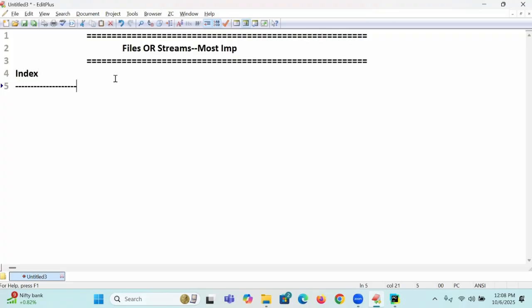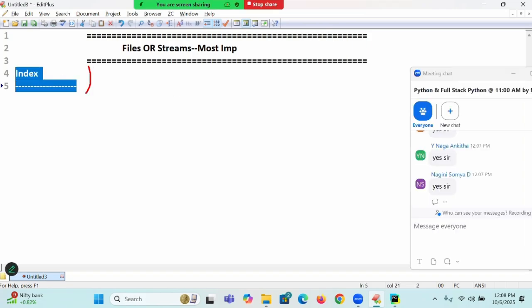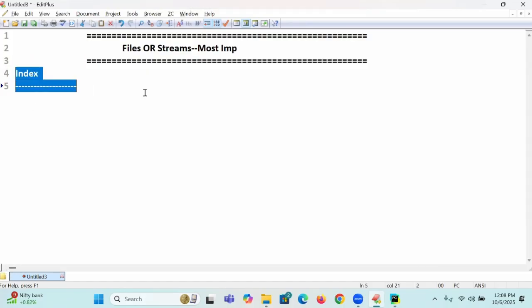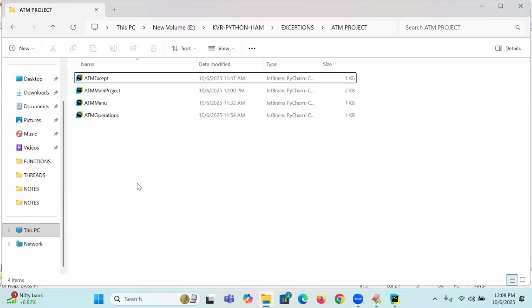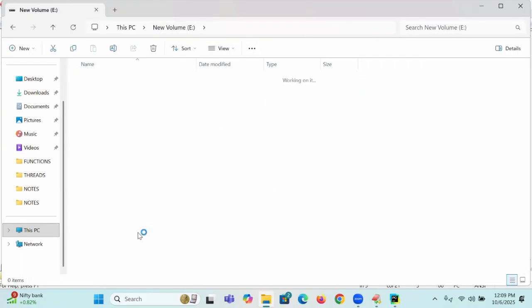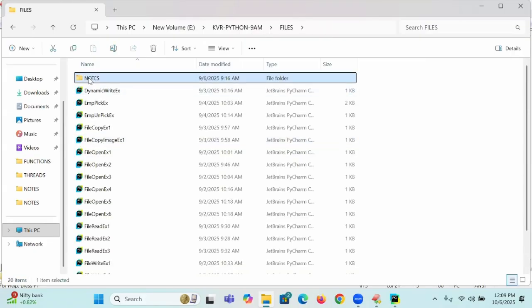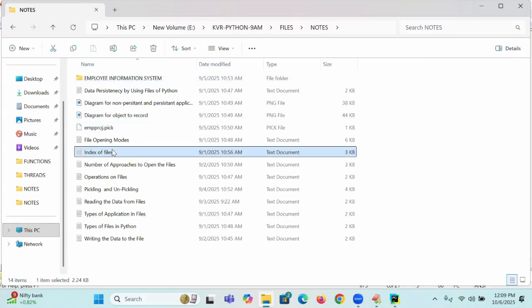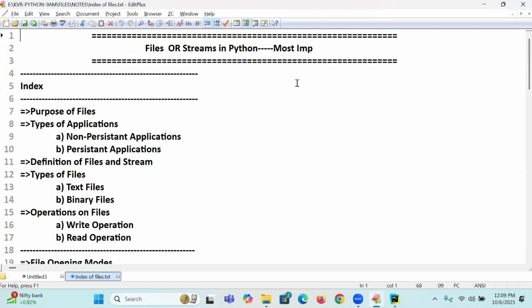I'm going to explain this index, and my index is going to be bigger than everybody's. Try to understand this index. Instead of typing that very big index, I will get it from my previous batch, which I taught, because I want to show you the index of the files. See this index carefully. Try to watch it. Again, most important, the index.